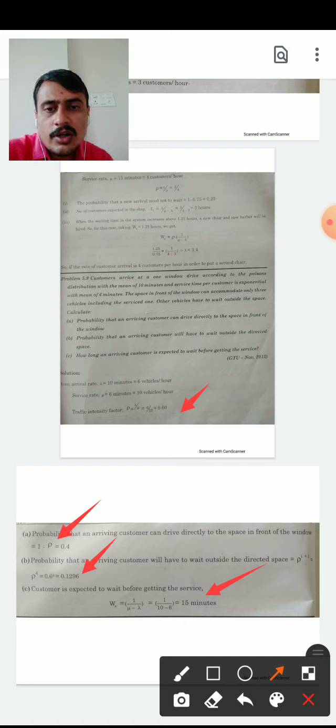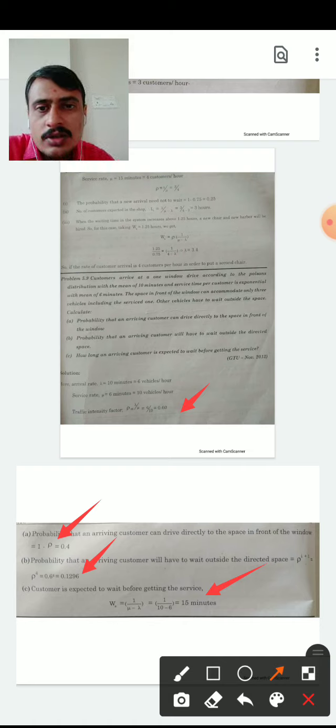Here we find the traffic intensity factor, rho is equal to 0.60. First, the probability that an arriving customer can drive directly to the space in front of the window is 1 minus rho. The probability that the arriving customer will have to wait outside the designated space is equal to rho to the power of i plus 1, where i is equal to 3, so 3 plus 1 is equal to 4.